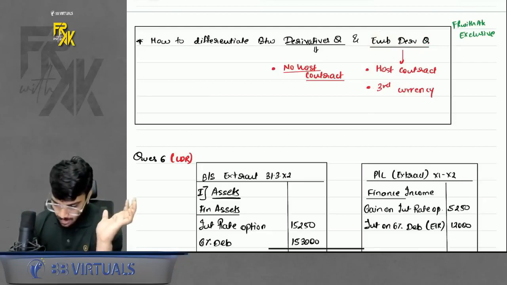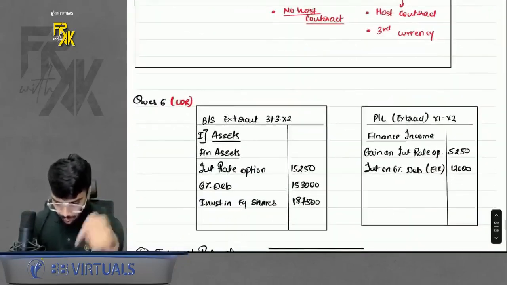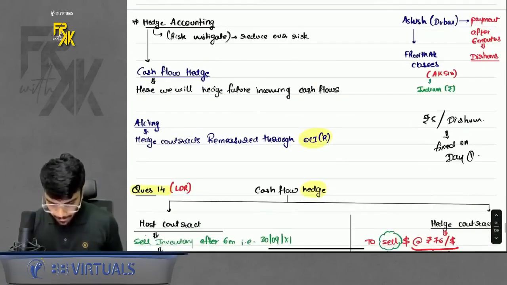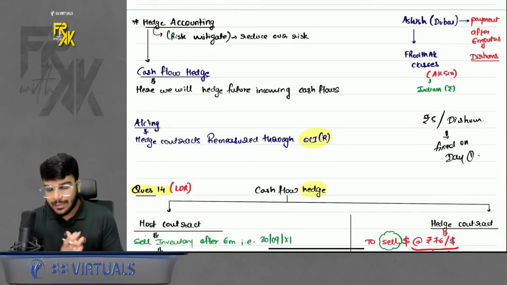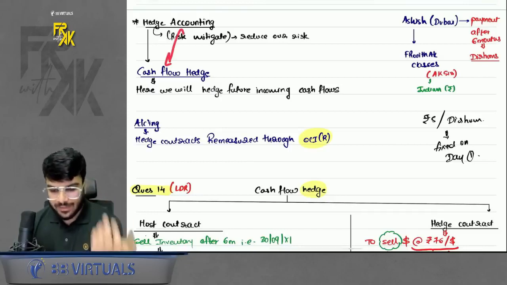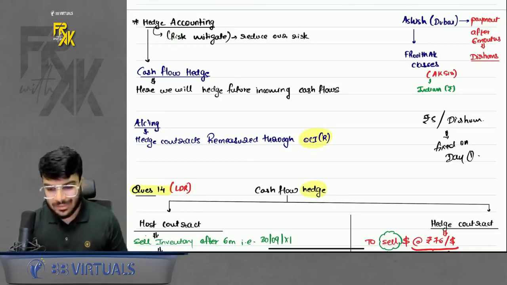Simple. Okay. Then we will come on towards the next concept, that is hedge accounting. Question number 6 I will revise later on. I will come on towards hedge accounting now. Now what is the meaning of hedge accounting? Hedge simply means to mitigate the risk. When you want to reduce the risk, you will hedge account. In hedge accounting, there are various cases, but from exam point of view, we only have a question on cash flow hedge. So I will discuss only cash flow hedge here.